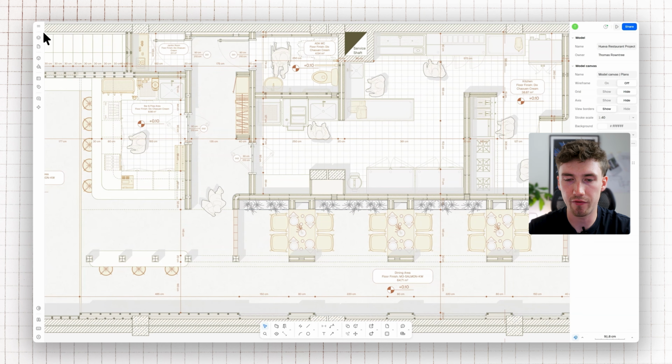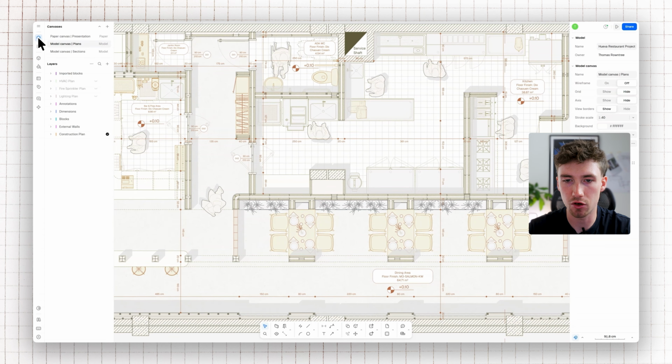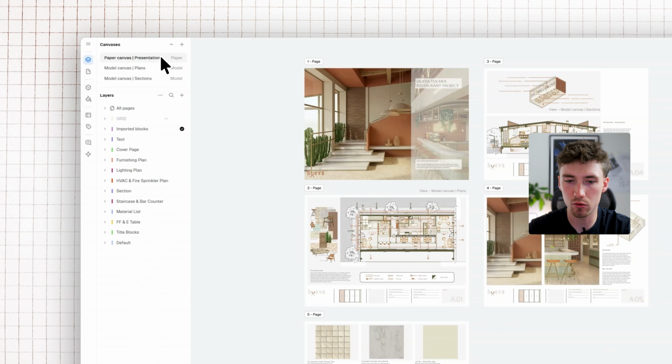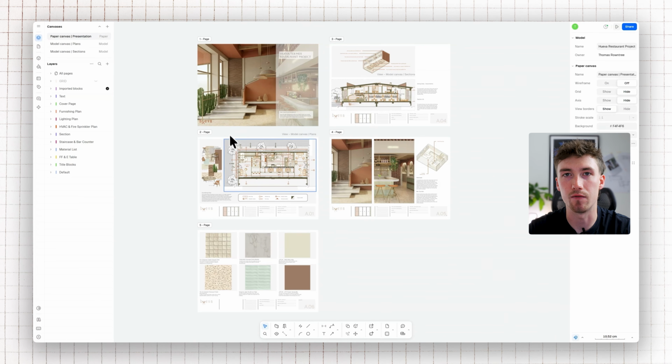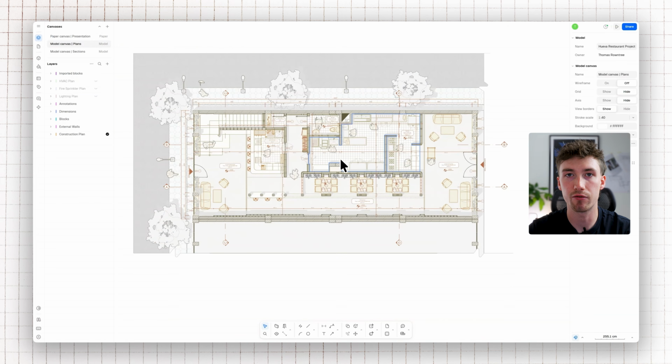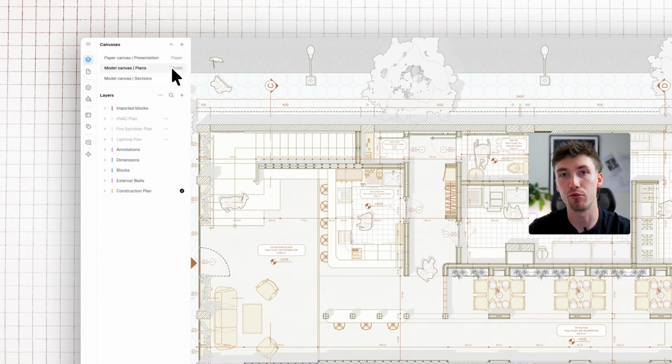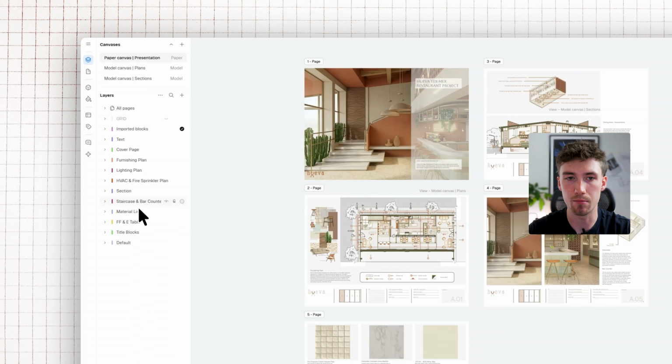Every drawing element in Rayon, geometry, blocks, text, annotations can sit on a layer. Layers can be found and managed in the top left-hand corner here. When you select the layers tab on the left-hand side, you will also have your model and paper canvases. This is really important to differentiate where your drawing space is compared to where you might produce your presentations. So we're going to first operate in the model canvas.